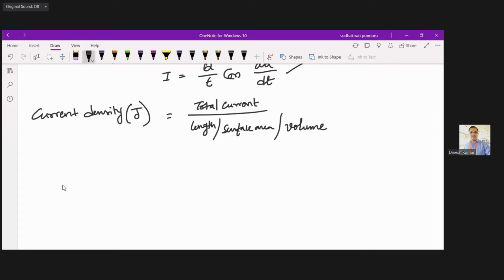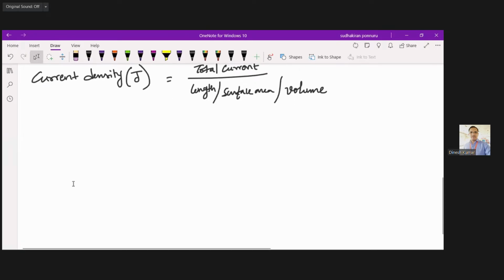With respect to current density, we have three types of current density.